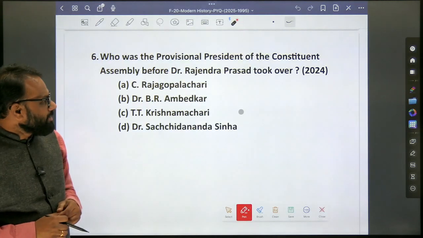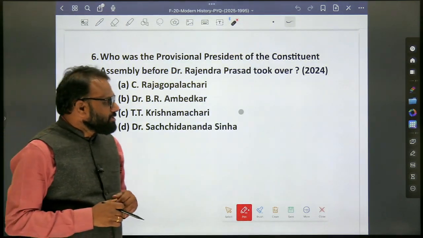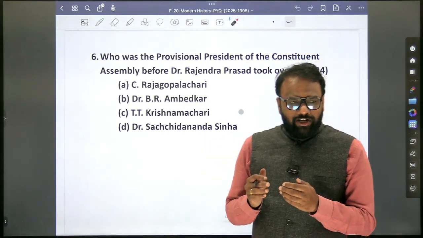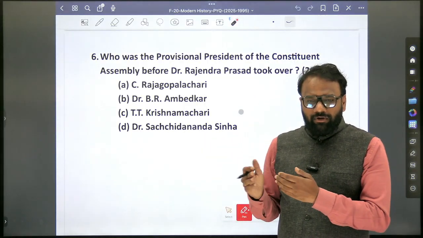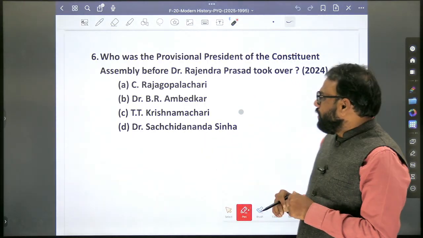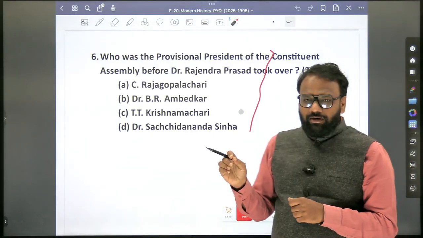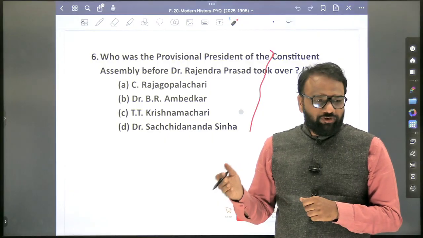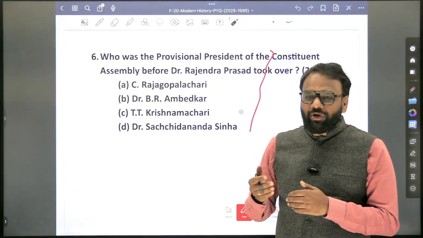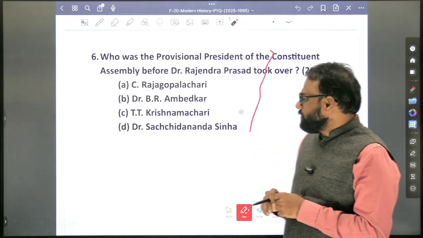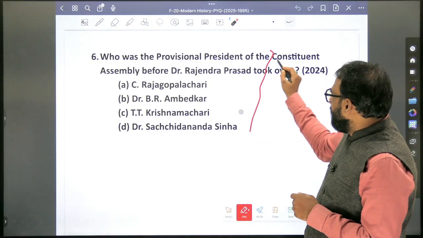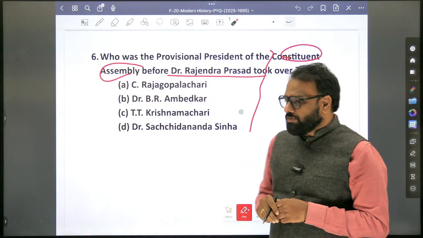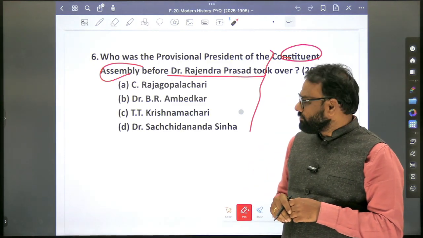Who was the provisional president of the Constituent Assembly before Dr. Rajendra Prasad took over? See, this question can be classified under political history, at the same time history also. We learnt this part during the discussion of polity, especially in which chapter? Making of the Constitution. After the historical background, when we discussed the making of the Constitution, we came across it there. Who was the provisional president of the Constituent Assembly before Dr. Rajendra Prasad took over? Who was the provisional president?